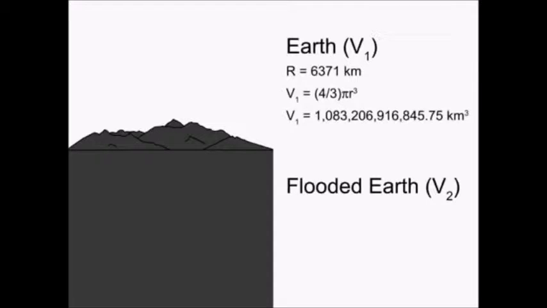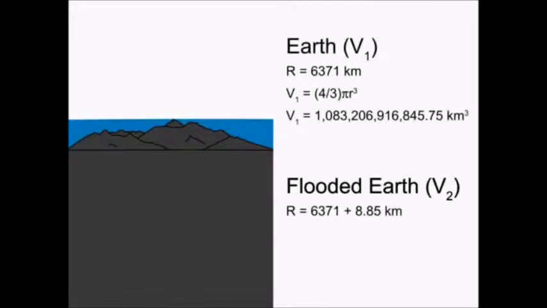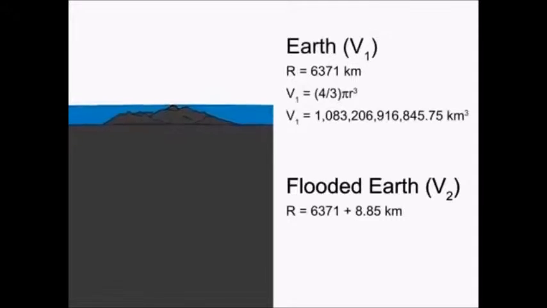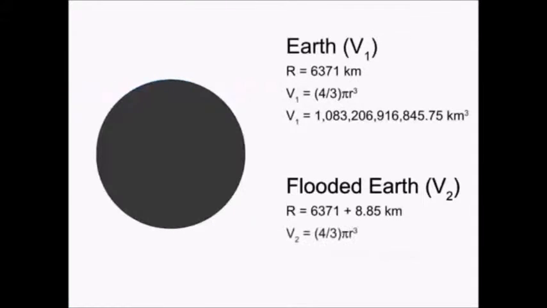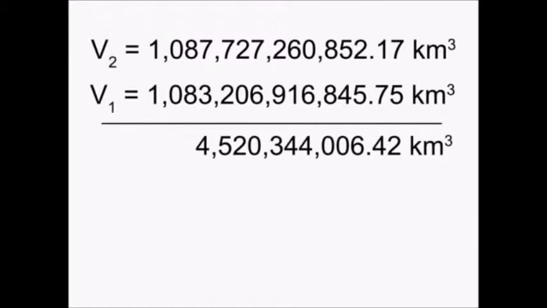We know that Mount Everest has a height of 8.85 kilometers. It is the highest point on Earth above sea level. We add the average radius of the Earth to the height of the highest point above sea level, and we get the radius of our second sphere, which we will call V2. Since we are trying to calculate the difference between V1 and V2, we subtract the latter from the former. The remainder is the volume of water required to raise the sea level to a height equal to Mount Everest. Using these values, we can calculate that over 4.5 billion cubic kilometers of water is required.